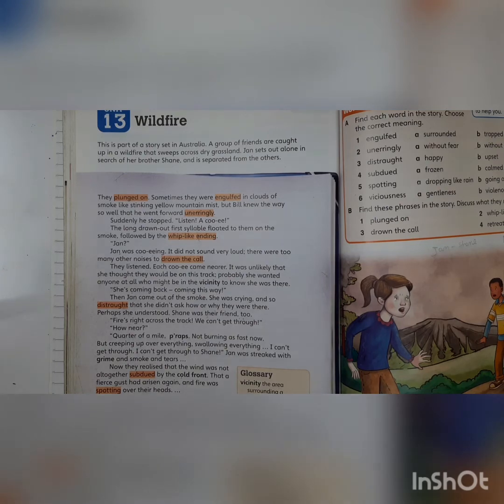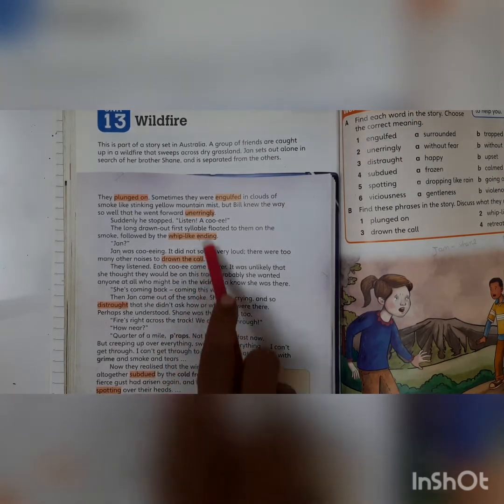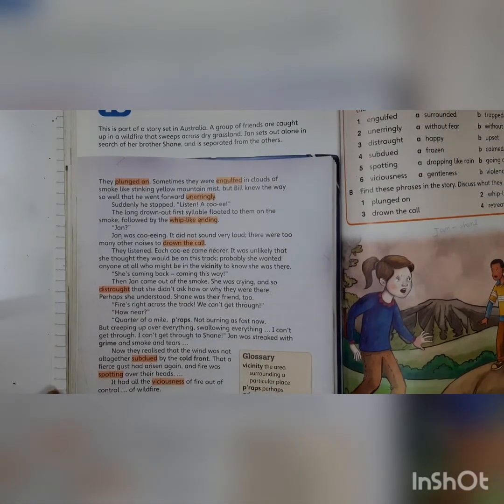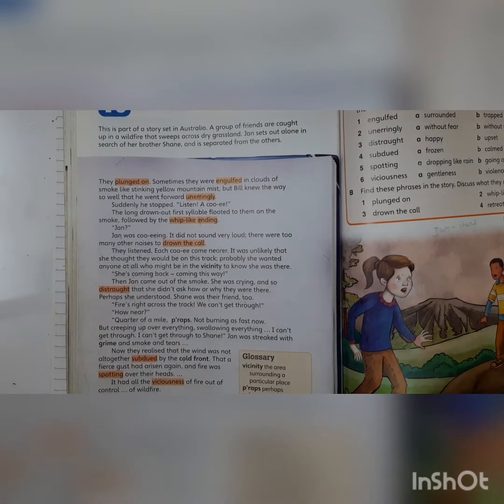Okay, children, what will I say? Wind blows. Is it correct? Winds blow. Right? Now pick up some verbs for me here. Verbs you'll get plenty. Yes, plunged. Then engulfed. The most prominent word over here, children, cooing. Was cooing. That's also a verb.